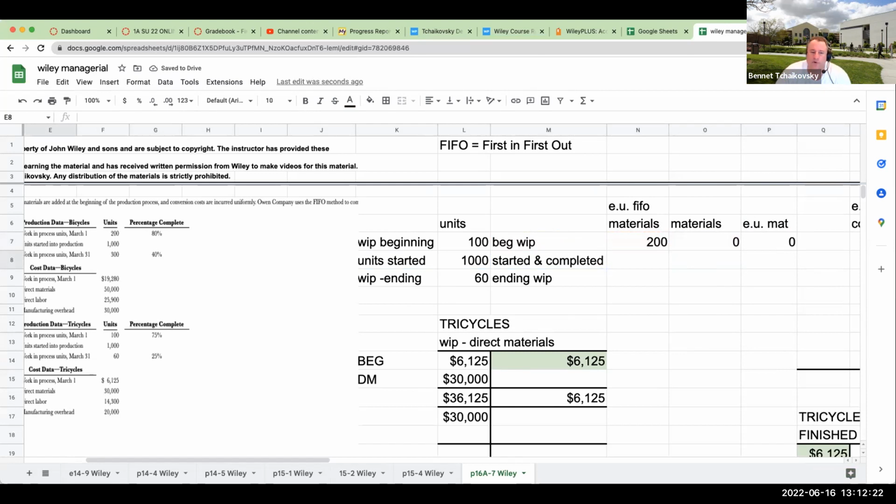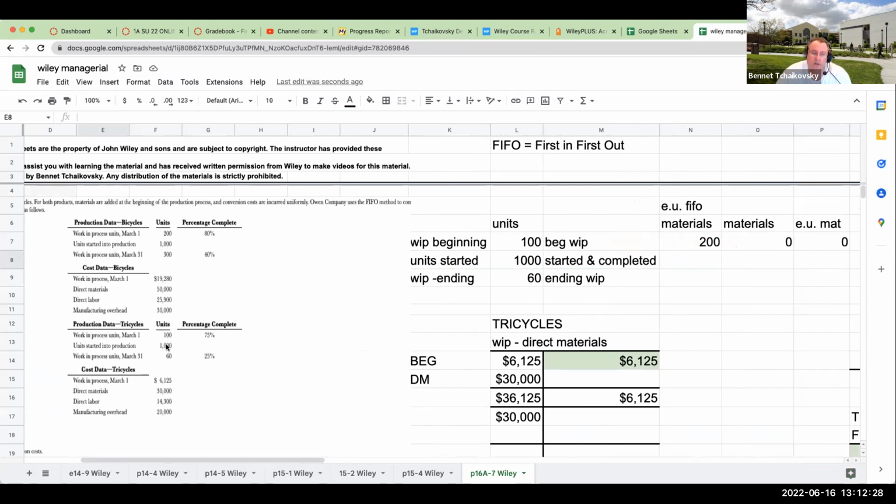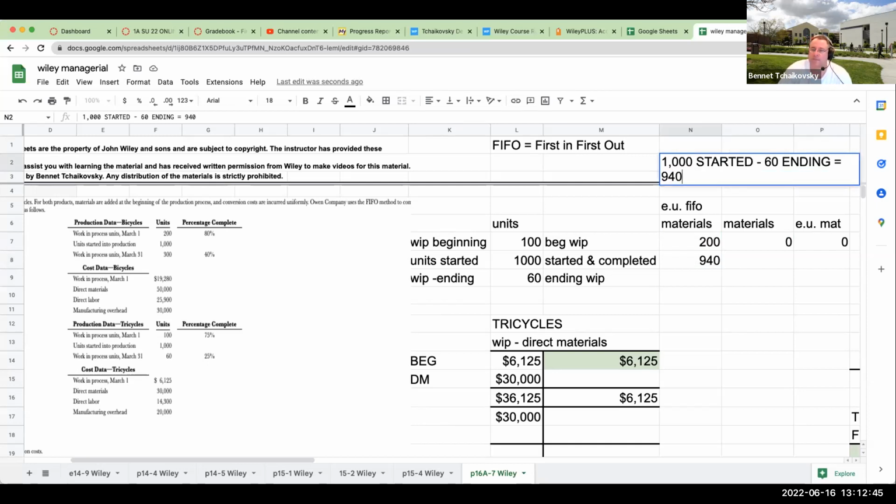Now, when I look at this part over here, how many did we go through in start and complete? Well, we started production of 1,000, but we ended up with 60. So that means I must have completed 940. So 1,000 started minus 60 ending equals 940 started and completed.